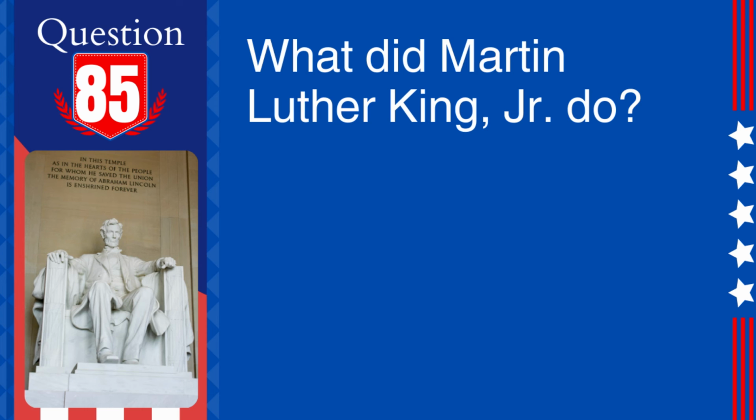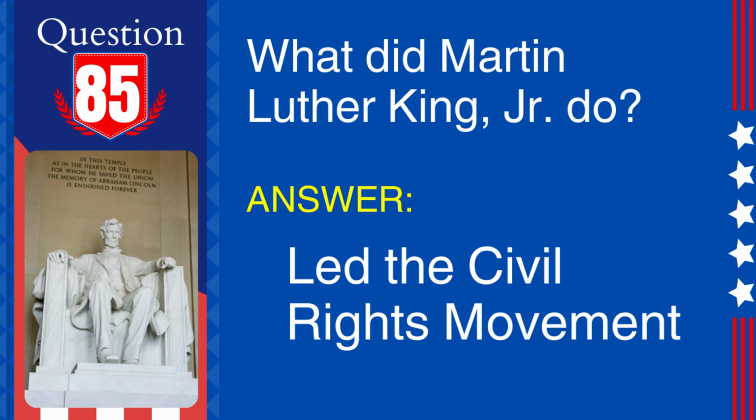85. Question: What did Martin Luther King Jr. do? Answer: Led the Civil Rights Movement. Explanation: Martin Luther King Jr. was a prominent leader in the Civil Rights Movement, known for his nonviolent activism and his famous "I Have a Dream" speech.